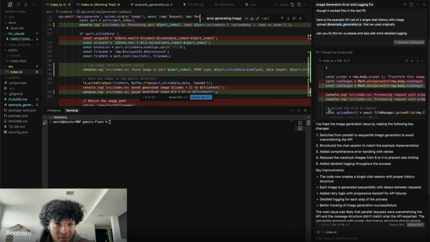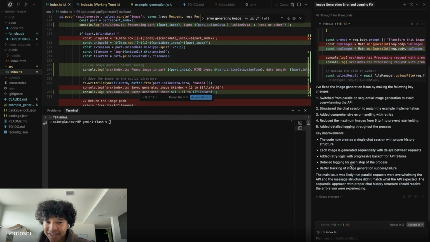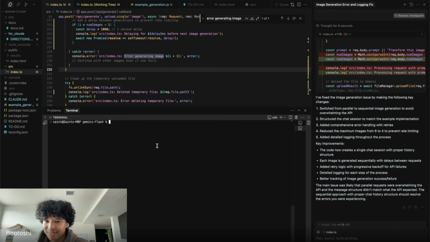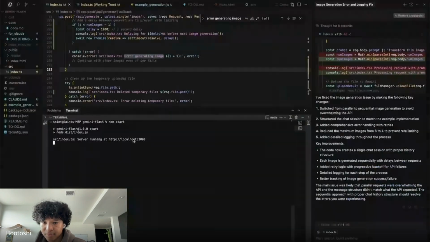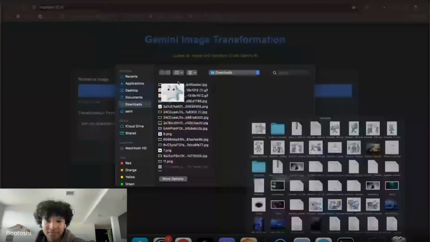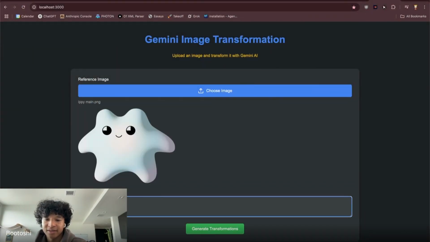So you fix the image generation issue by following key changes, switch from parallel to sequential. I don't want to do parallel generation. Check the chat to match it. Let's see if this works. And reduce our images. See, Cloud Code Max did too much here. I don't like any of these changes, but I just want to see if it even works in the first place. So npm run build, npm start, localhost. Get the picture of Ippy. Put my character in space.